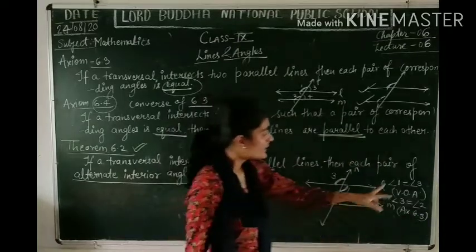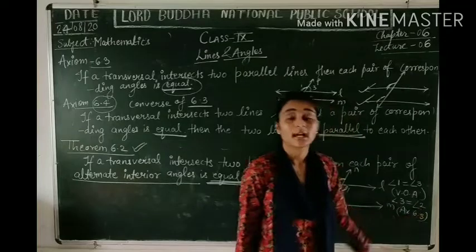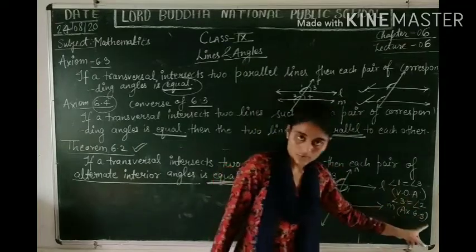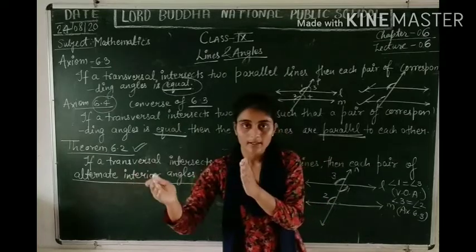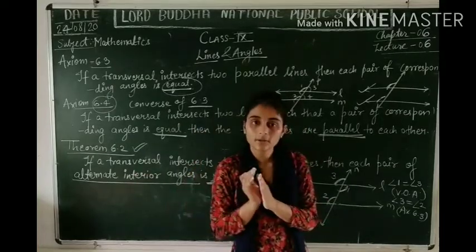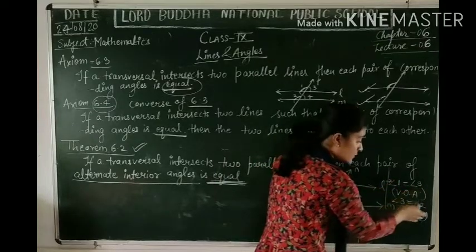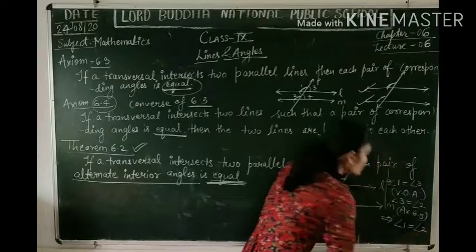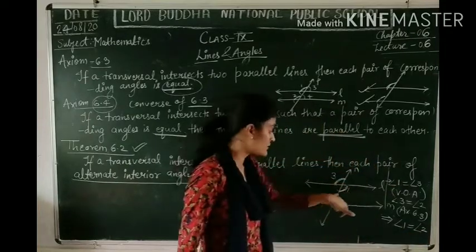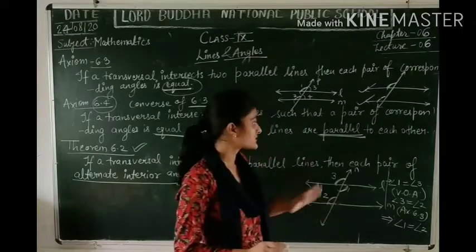Now, if 1 is equal to 3 and 3 is equal to 2, that means 1 is equal to 2 also. अगर 1 3 के बराबर है, 3 2 के बराबर है, that means 1 भी तो 2 के बराबर होगा. So from these two equations, 1 equals 3 and 3 equals 2, it implies that angle 1 is equal to angle 2. So looking at the figure, 1 and 2 are alternate interior angles. I hope this much is clear to you all.